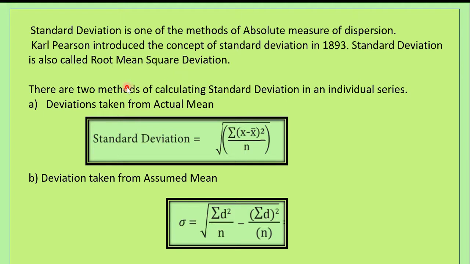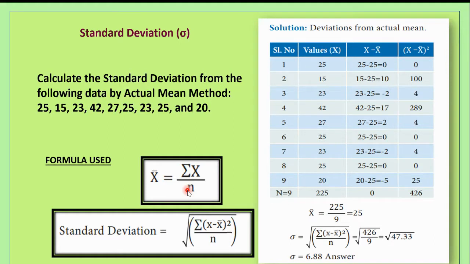The standard deviation of the population is denoted by the Greek letter sigma. So standard deviation is given by the Greek letter sigma. The standard deviation of a sample is denoted as S. So there are two methods of calculating standard deviation. The first method is called the actual mean method, and the second one is called the assumed mean method. That is, standard deviation can be calculated in two ways. One is the deviation taken from actual mean method. The second one is deviation taken from assumed mean.